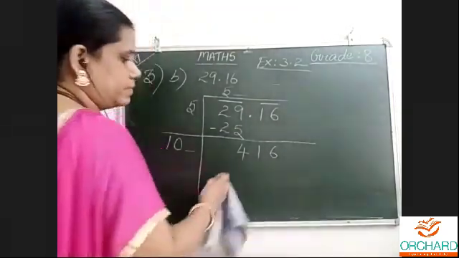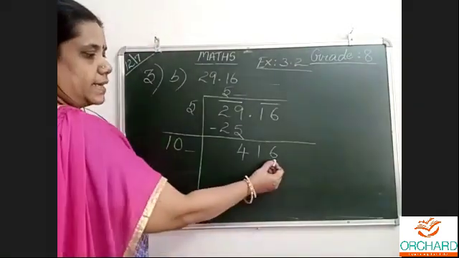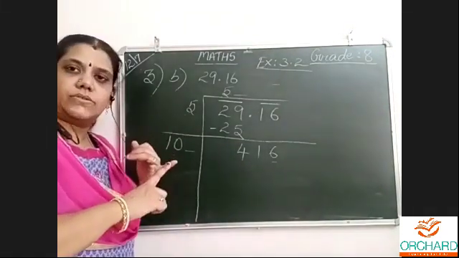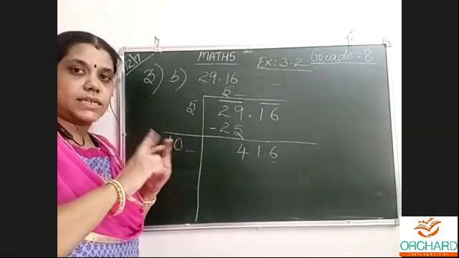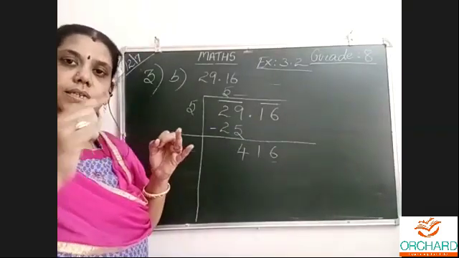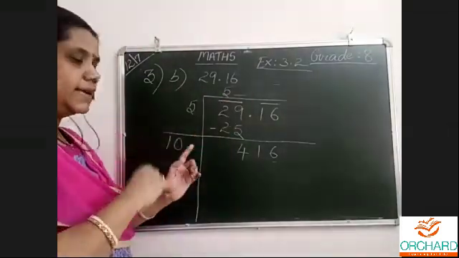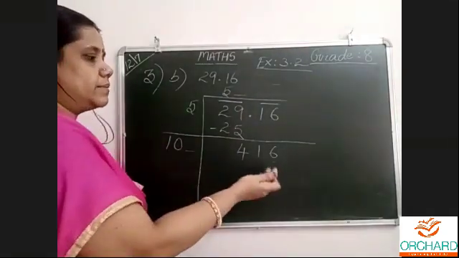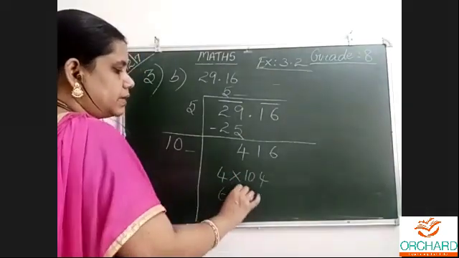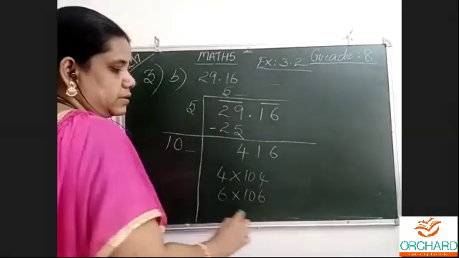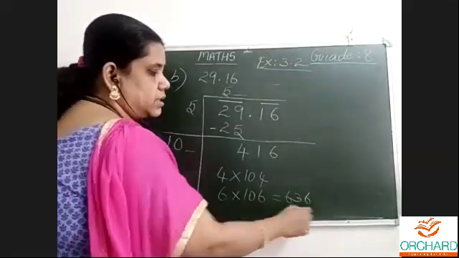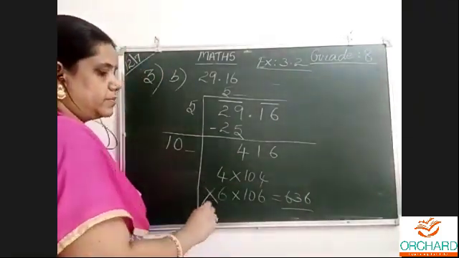Yes, Fasil Ahmad, correct. We know that the ending is 6. From that itself, 2 2s are 4 ending, 3 3s are 9 ending, 4 4s are 16, 6 ending. So that is one thing. Another number is 6, 6 6s are 36. So 6 is also a possibility, 4 is also a possibility. In that, what will come? We must only see. If I do 4 by 104, and 6 by 106: 6 6s are 36, 6 carried over, 3 0 6 are 0 3, 6 1s are 6, 636. No, so it cannot come. Let us see.